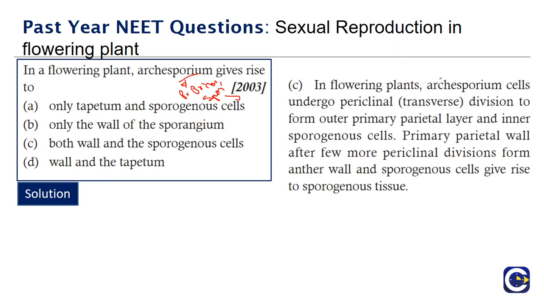So in flowering plants, the archesporium cells undergo periclinal division to form outer primary parietal cells and inner sporogenous cells. The primary parietal wall, after a few more periclinal divisions, forms another wall, and the sporogenous cells give rise to sporogenous tissue. So both wall and sporogenous cells are formed from the archesporium.